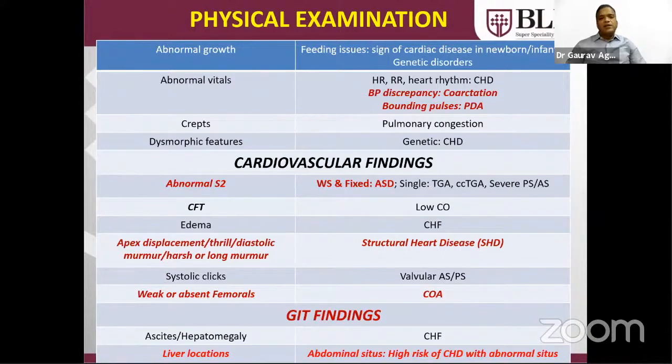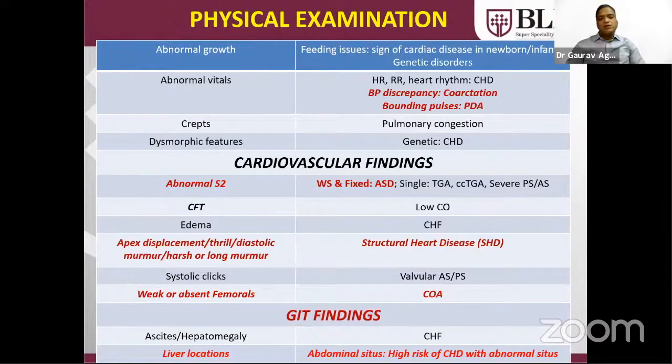In pediatric cardiology, the second heart sound is a common thing that should be understood. If the second heart sound is abnormal, for example widely split and fixed, it is seen in case of ASD. With cyanosis, the same splitting can be there in case of TAPVC. Cyanosis can be visible or not visible. The apex should be palpated for any displacement or thrill, and any diastolic murmur or harsh murmur should be auscultated. That always indicates some form of structural heart disease.